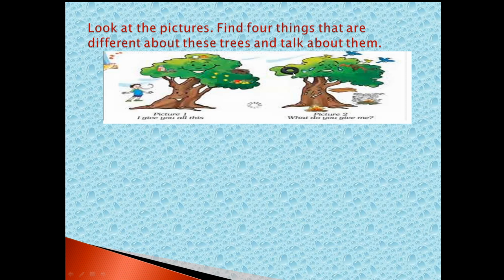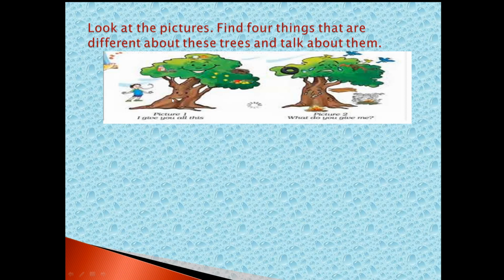But here you can see the bird's nest is not in proper shape, damaged. And cutting the trees and burning, forcefully we are making the birds move away. So these are the things in picture 2 you can observe.